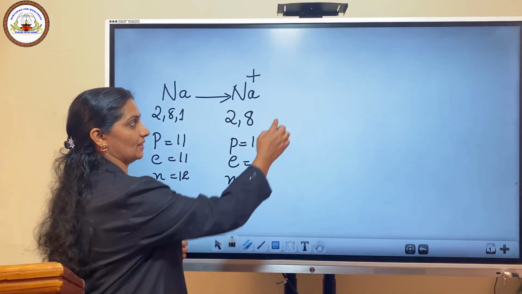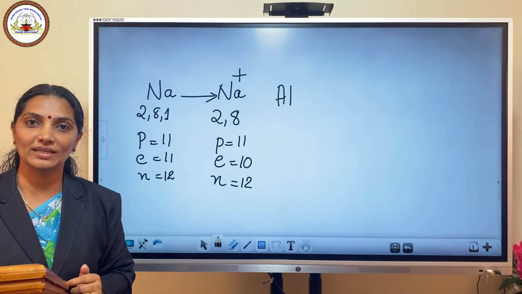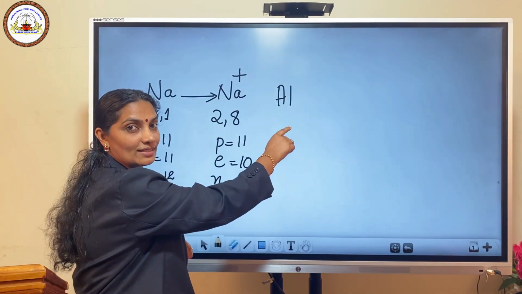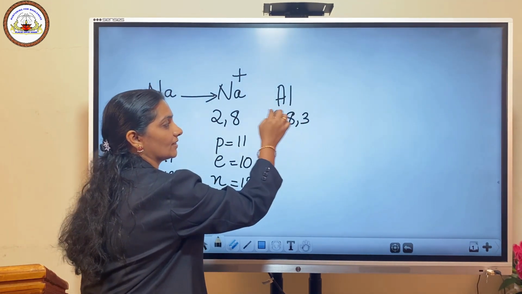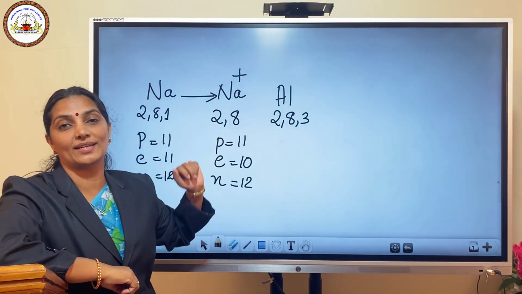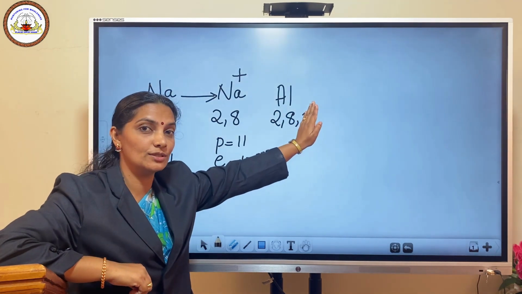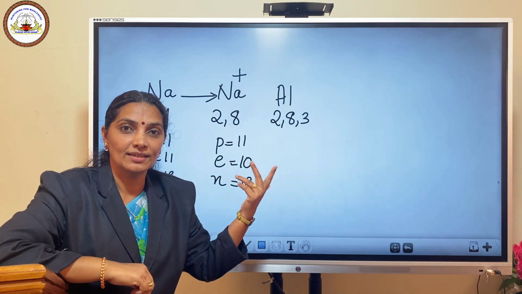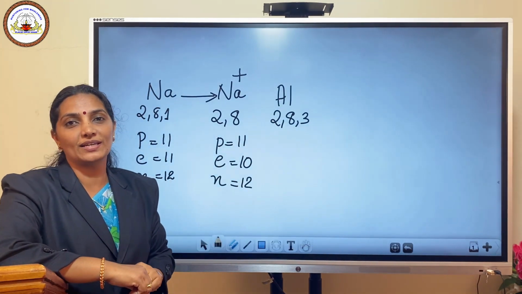Consider one more example. Aluminium. Do you know the atomic number of aluminium? It is 13. So the electronic configuration is 2, 8, 3. How can this aluminium attain stability? Is it by removing these 3 electrons or by gaining 5 electrons? Which is easier? The removal of 3 electrons is easier than gaining of 5 electrons.